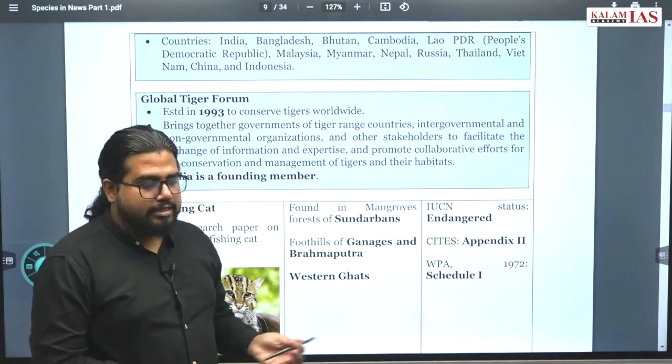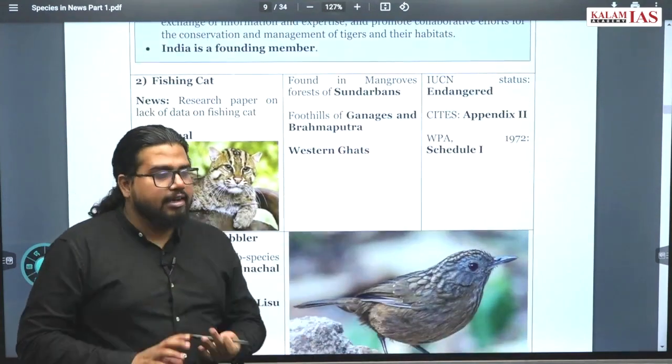So that's all about tigers. Move ahead. Fishing cat is the next species.